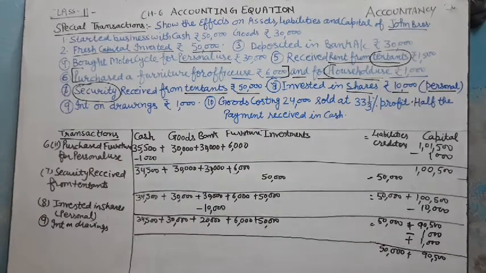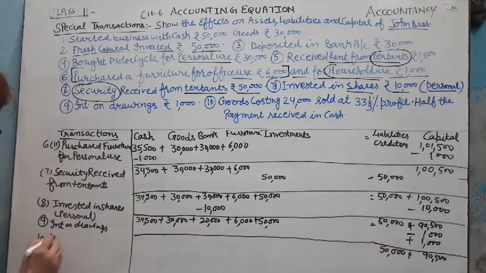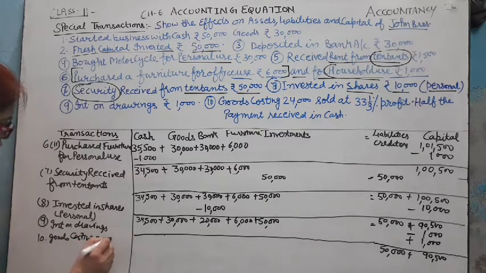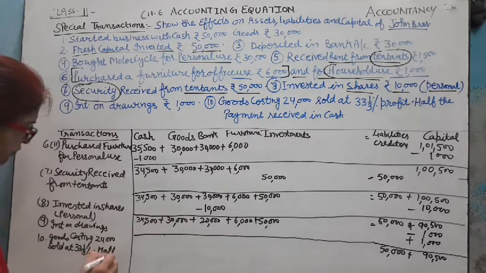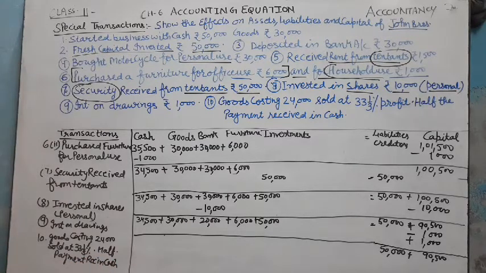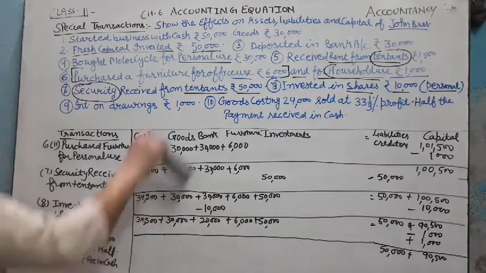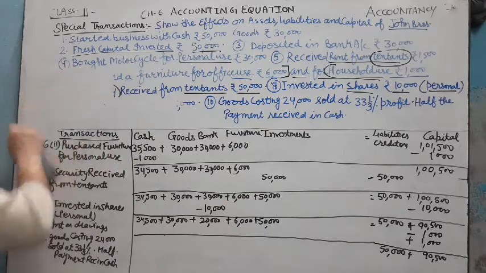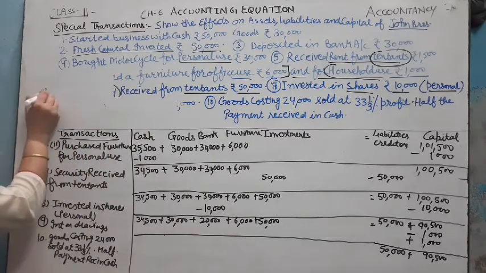and the last transaction is: goods costing rupees 24,000 sold at 33 and 1/3% profit and half payment received in cash. So how can you record this transaction in the accounting equation? First of all, we find the selling price.